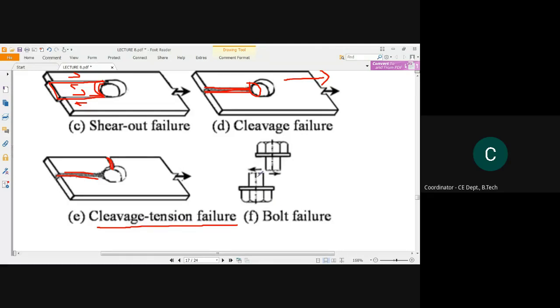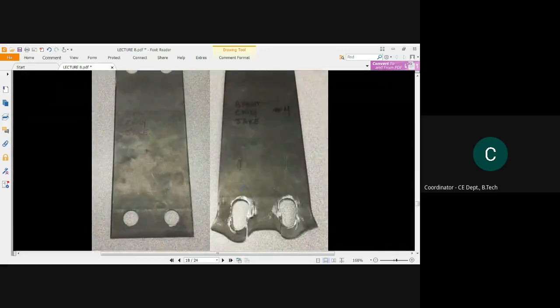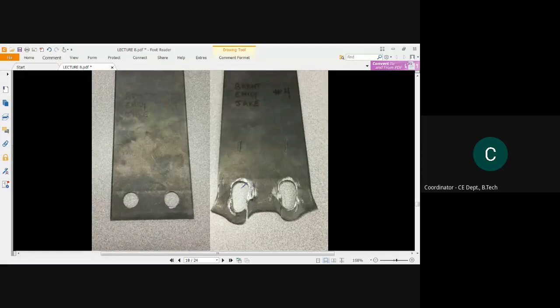And the bolt failure will occur in this way. Okay. So this is a type of bearing failure in a practical way. Bearing means to sustain or to retain, meaning how much you can bear, how much you can take.